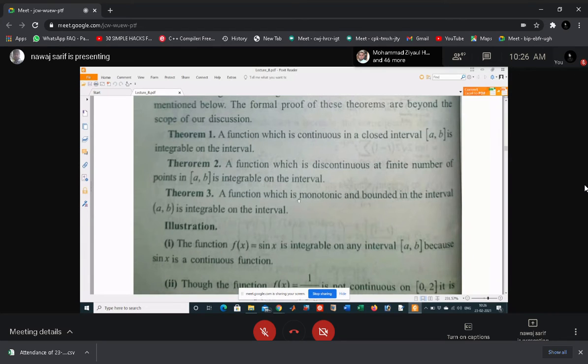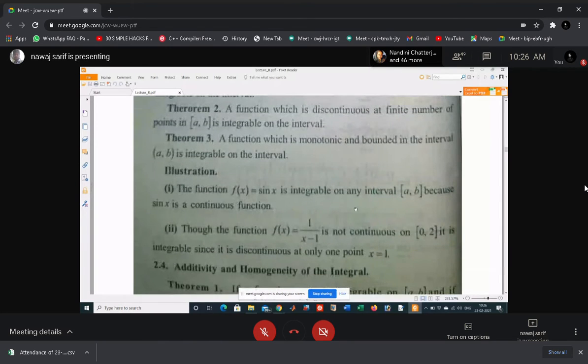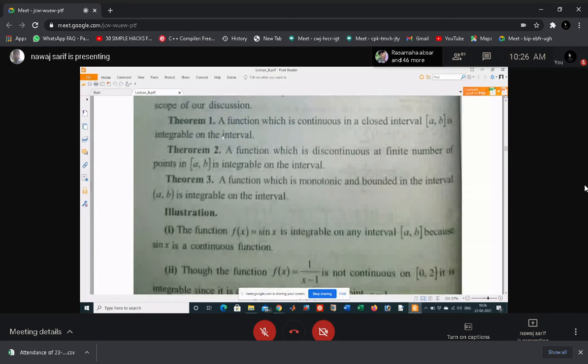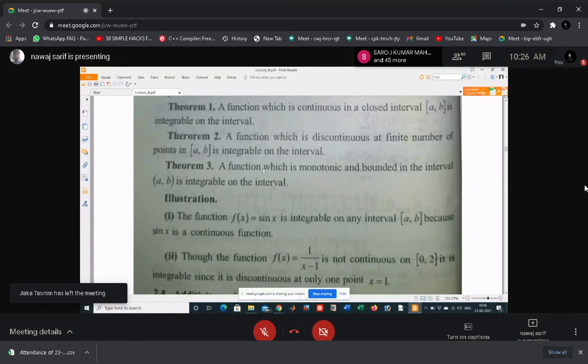Now the next theorem says if a function is monotonic and bounded in the interval, then it is also integrable in that interval. So from these three theorems, you can easily say about a function whether it is integrable or not. Sir, please give an example for the third theorem. The third theorem is about monotonic and bounded functions.